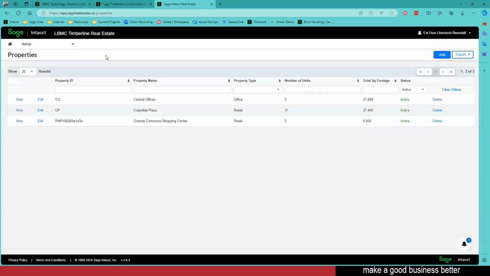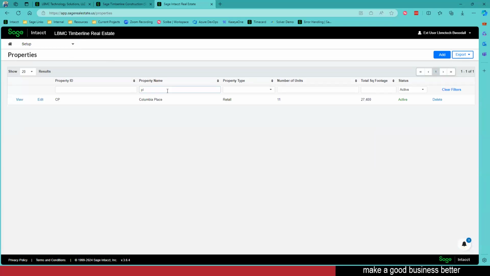Okay, so anytime I click on one of those words, properties, leases, things like that, it's going to take me to a list within the system. This list can be fully sorted however I choose to. I can even search within these areas. So maybe I don't know the full name of my property. If I've got a full list here, I can do something just like typing in PL and then hitting search, and it's going to pull up any of my property names that have PL in it anywhere. It's not just what it starts with. So if I've got a whole bunch of properties, I'm able to easily search through there.